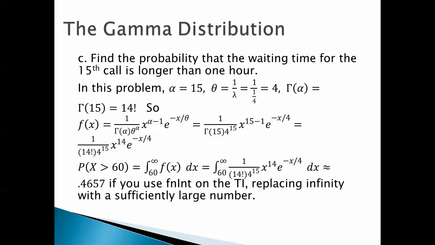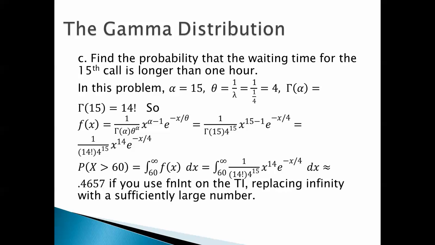Now I'll find the probability that the waiting time for the 15th call is longer than 1 hour. In this problem, alpha is 15, and theta is 1 over lambda, which in other words is 4, and gamma of alpha is gamma of 15, which is 14 factorial. So f of x, when you plug in everything, it's going to be 1 over gamma of 15, 4 to the 15th, that's theta to the alpha, x to the 15 minus 1 times e to the negative x over 4. Holy cow, that is 1 over 14 factorial, 4 to the 15th, x to the 14, e to the negative x over 4.